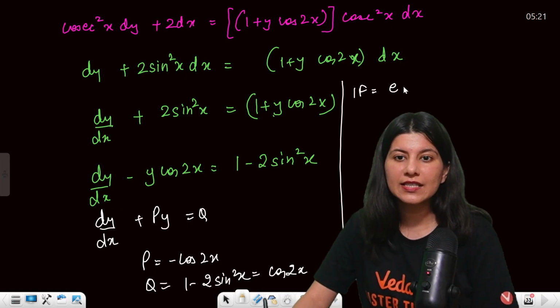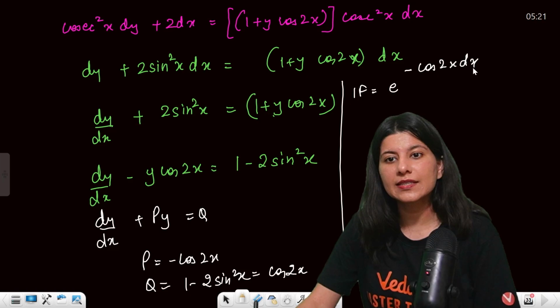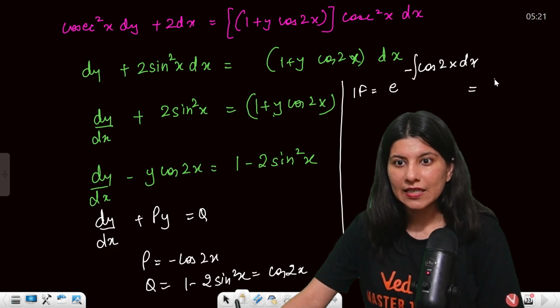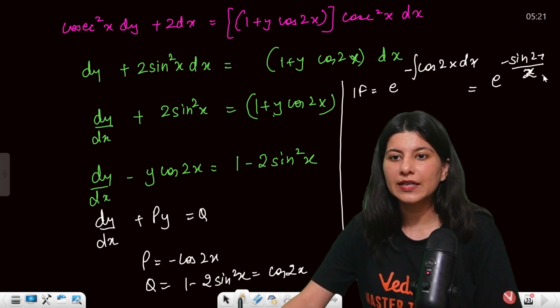Integrating factor is e raised to power integral of p dx, so minus cos 2x dx integral. So integral of cos is what? Sine. So e raised to power minus sine 2x by 2 is your integrating factor.